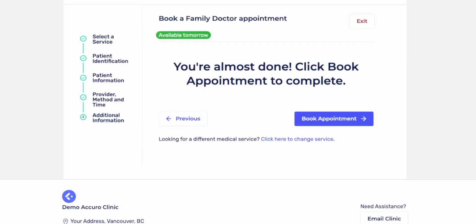On this last page, we do have a blank page that you can put things like a final page pop-up or maybe even like a COVID questionnaire if you want to gather some symptoms before the patient comes into the clinic. Otherwise, the patient can click through when they're ready to proceed and finish the booking.